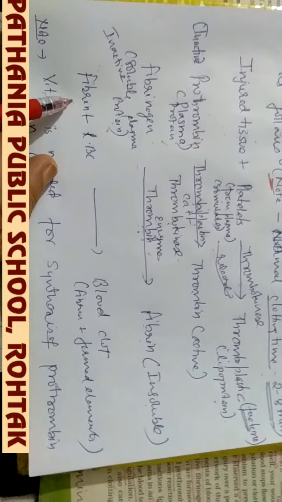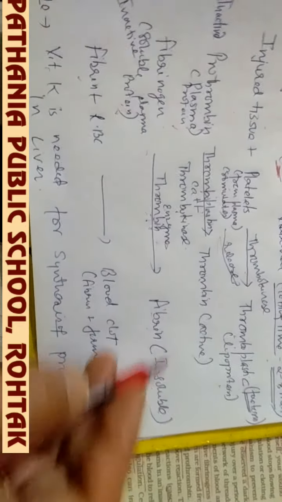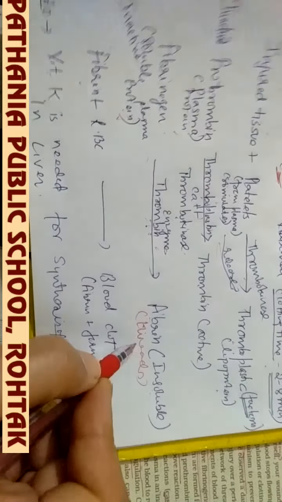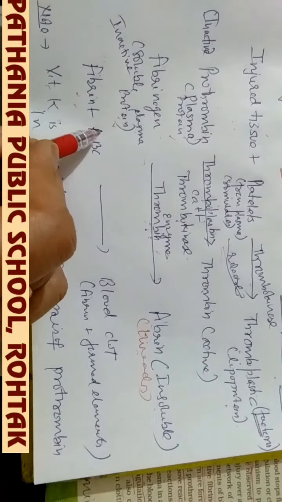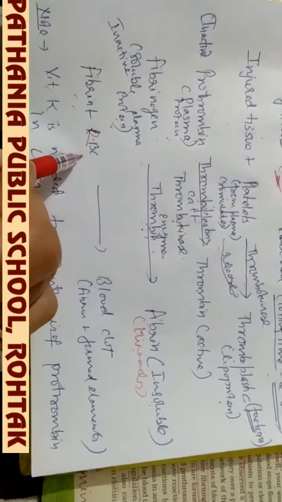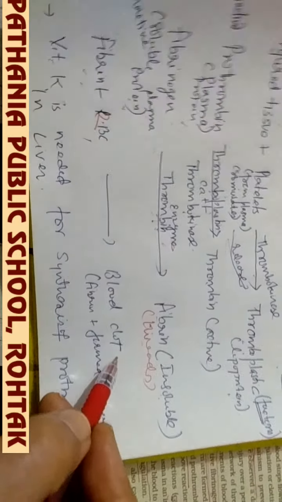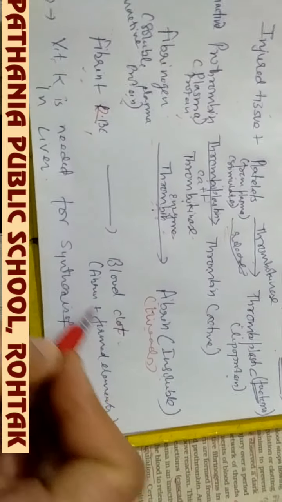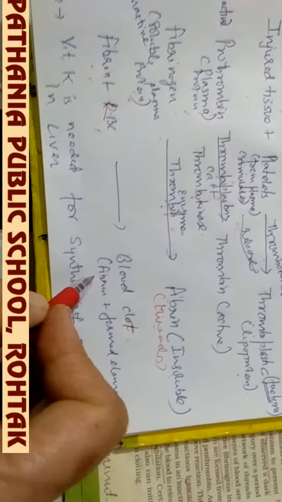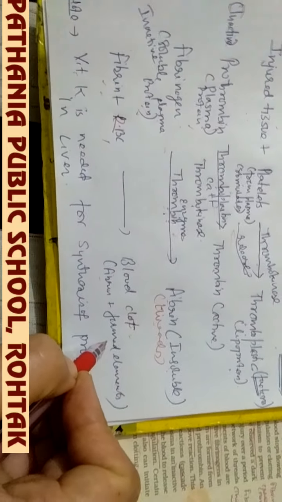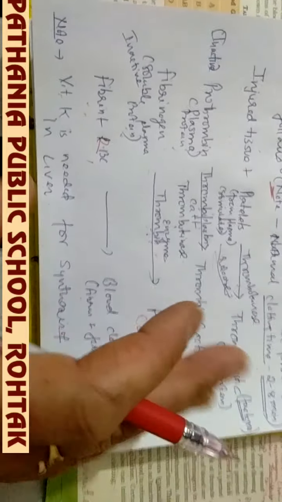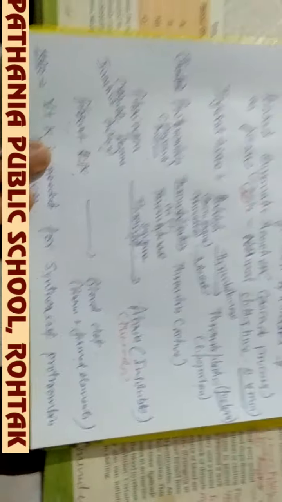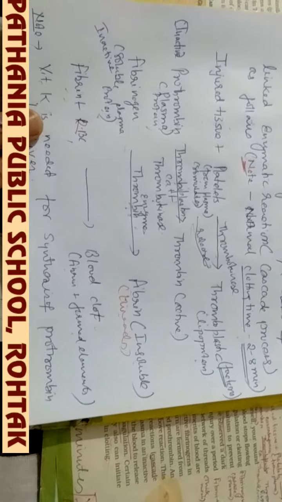These are the threads of fibrin. In the threads of fibrin, the RBCs, which are formed elements, are trapped, and ultimately the blood clot is formed. This is the blood clot formed by the fibrin threads in which the formed elements are trapped. So this is the complete set of enzyme linked reactions required for the clotting of the blood.